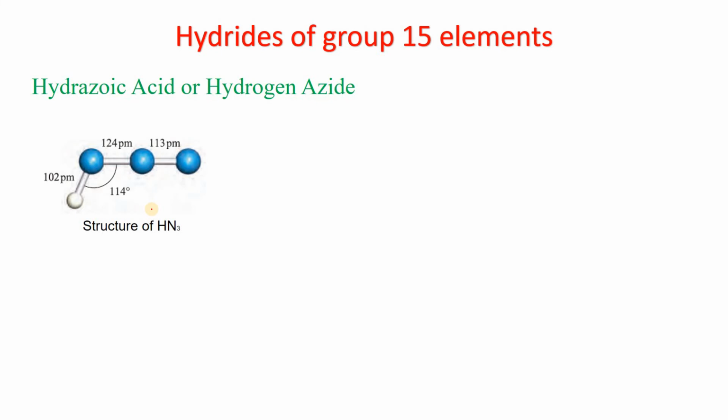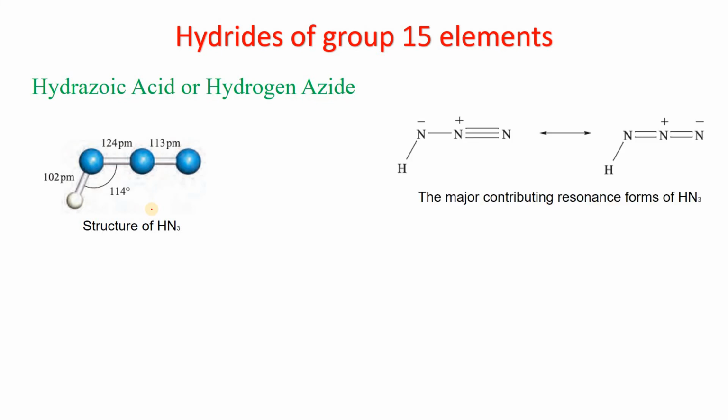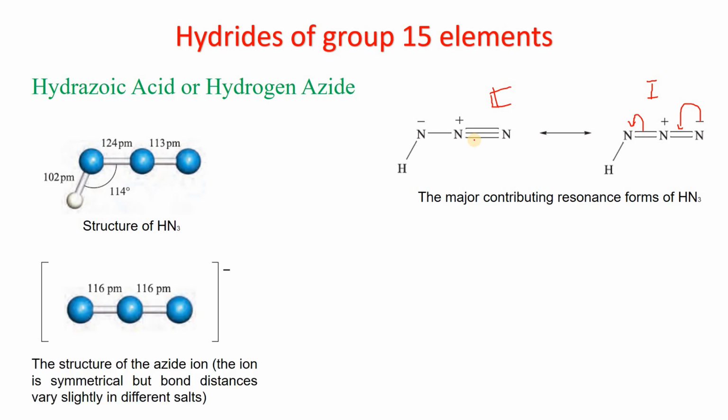And this is the three-dimensional structure of hydrazoic acid. If we go to the resonance forms of the molecule, then this is one of the resonance forms. So this is one and this is the other. If we move this electron pair here and this electron pair here, we will get the second resonance structure.